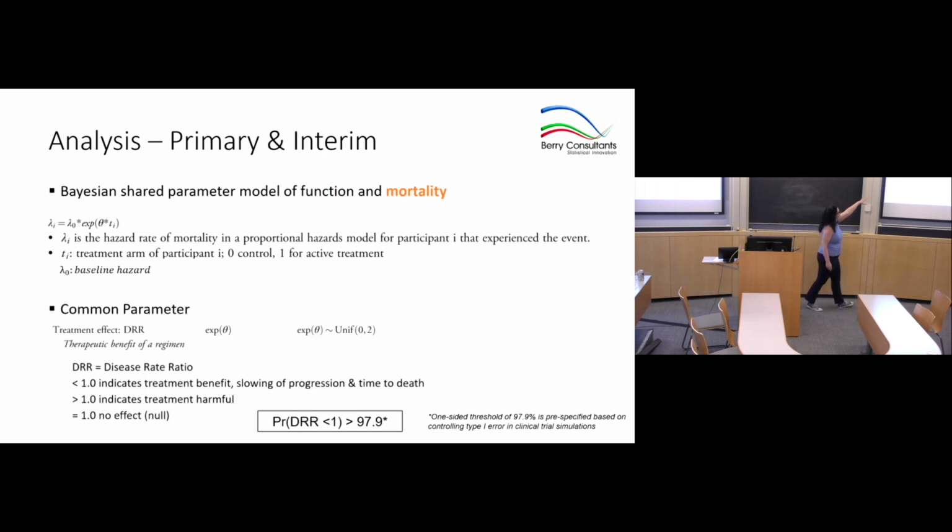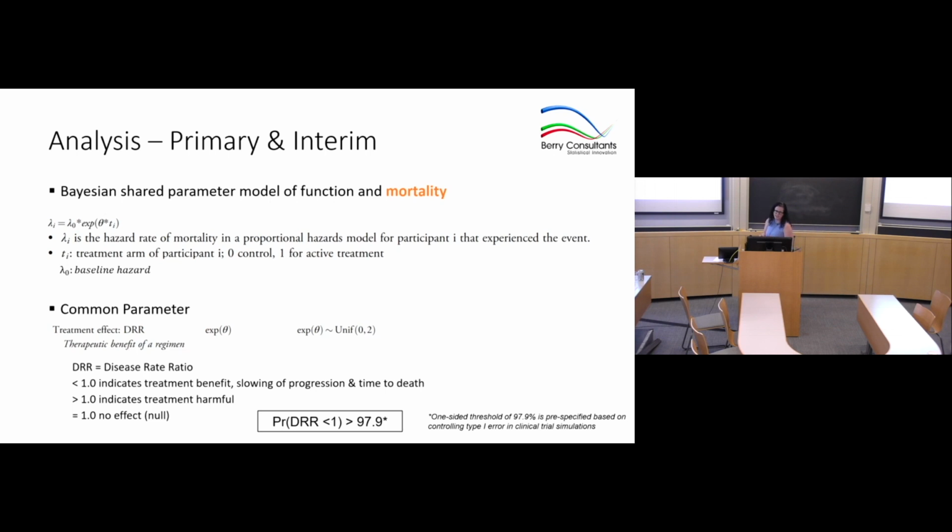We also have a mortality function, which is your standard looking Cox proportional hazard model. And then that theta, also buried within there, is combined and updated using the priors, and people's contribution to that theta is dependent on whether they died or whether they are still alive. So if they survived the 24 weeks, they contribute to the functional decline. If they reached an event endpoint, they contribute to the survival.